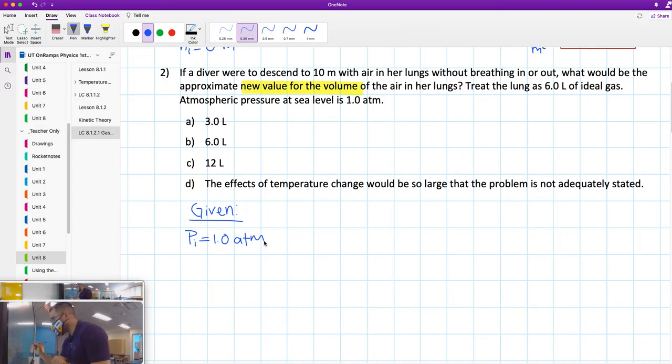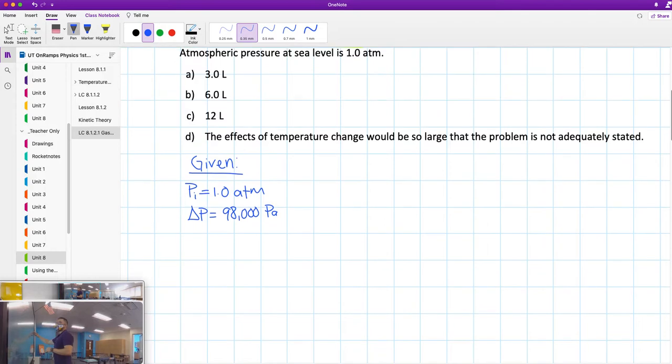From problem number 1, we have change in pressure, that is 98,000 pascals. And then the lungs have a volume, so that's the initial volume of 6 liters. They can hold gas up to 6 liters. So initial volume, 6.0 liters. All right. And we need to find volume final.